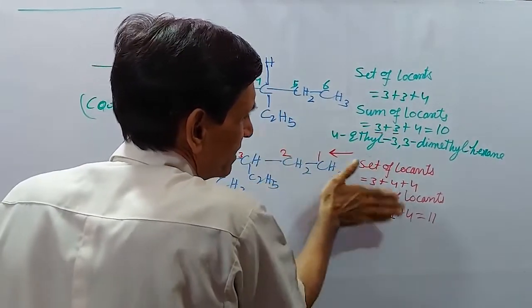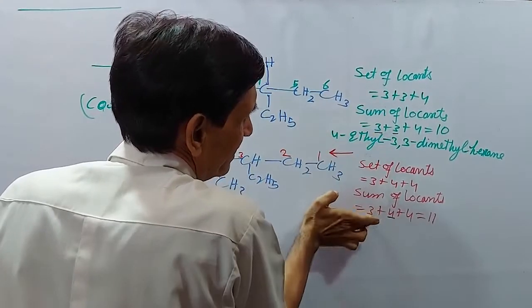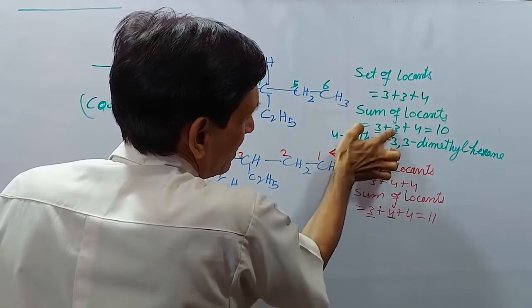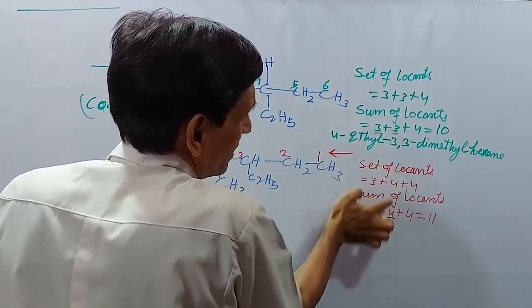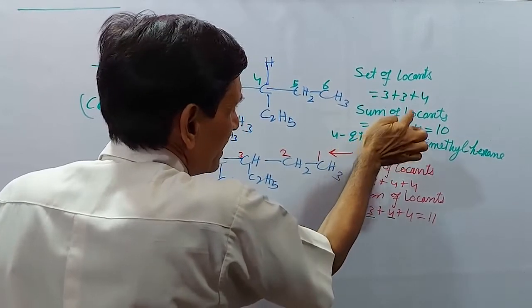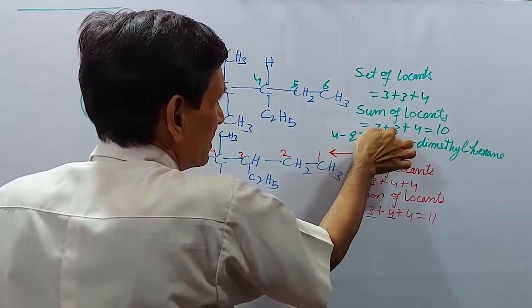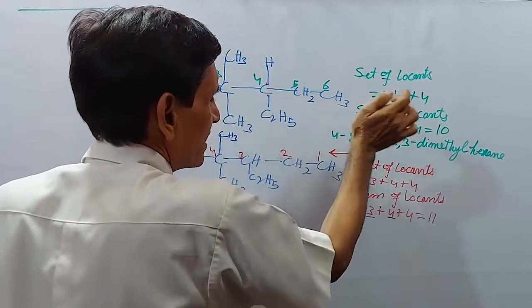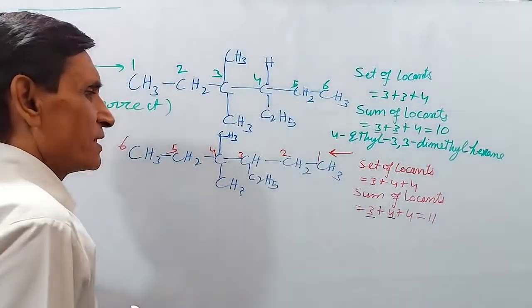We are moving from this side, and here it is tying. The first difference is coming here, and at this first difference, this is the lower number. This is why this is the correct numbering. This direction is correct and this name is also correct.